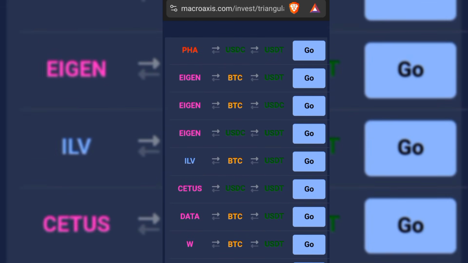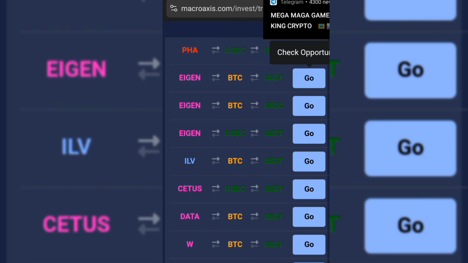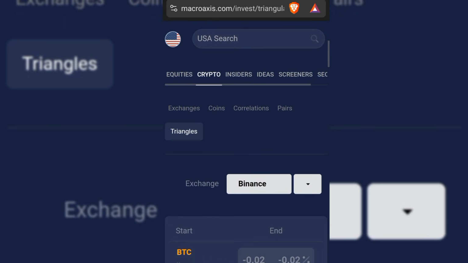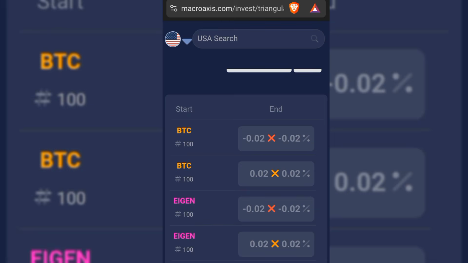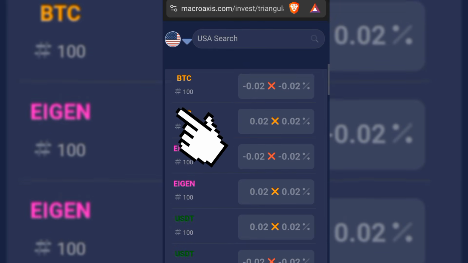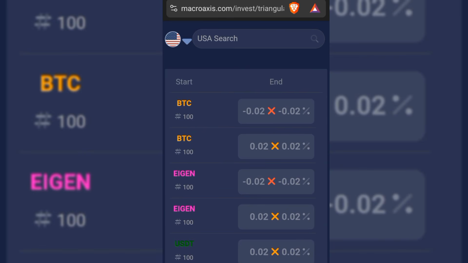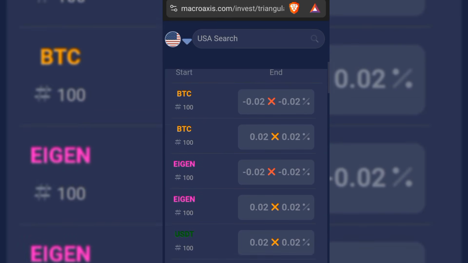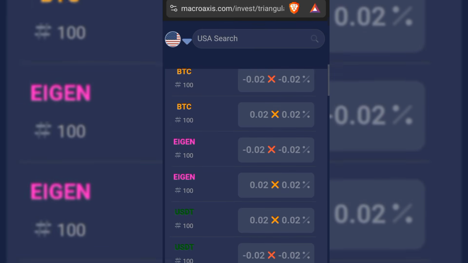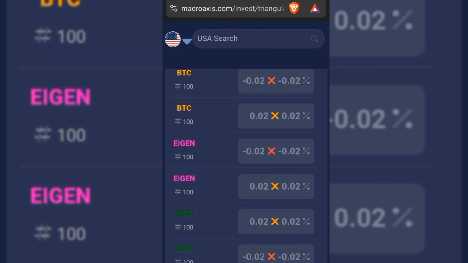We click on any one right now. So how to know which particular one to buy. It's giving you a direction on how to buy this right now. It's telling you that you start right here, starting from BTC. That's what it's saying. So you go to Binance Exchange, you buy BTC with USDT. Then once you buy BTC with USDT, you exchange that BTC for this EIGEN, okay?